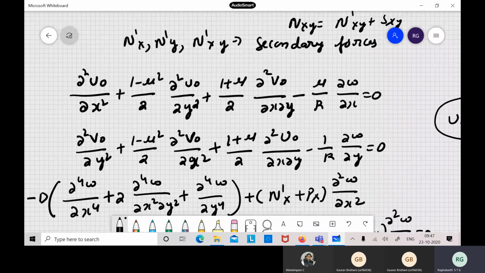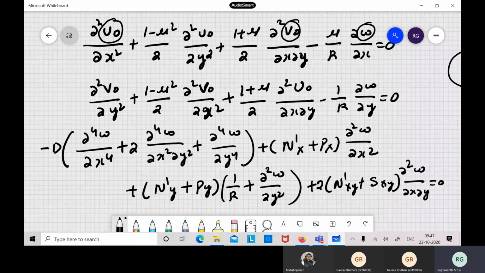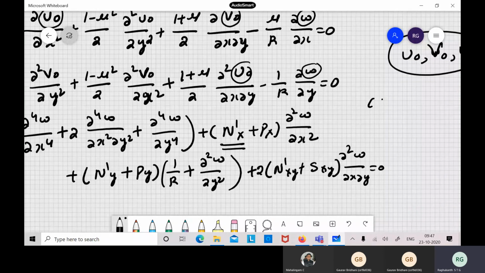In the first equation you have u naught, v naught and w, so it is a coupled equation. The second equation also has v naught, u naught, and w, so it is also coupled. Of course n dash x has u naught, v naught and other terms. So these three are basically coupled PDEs.